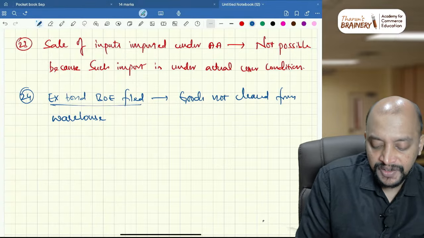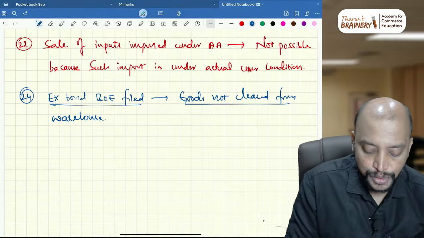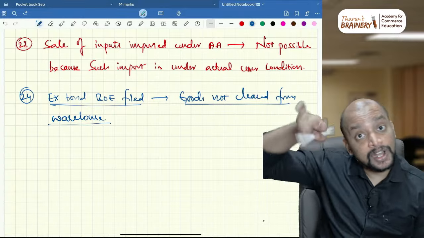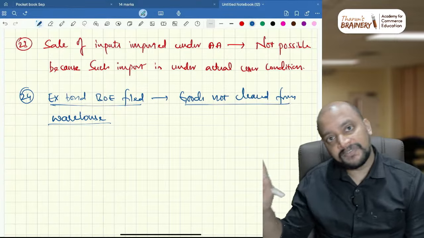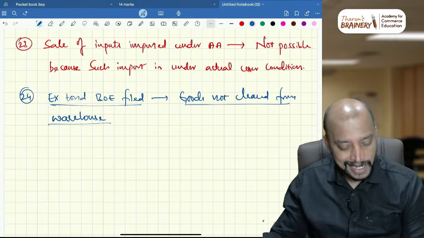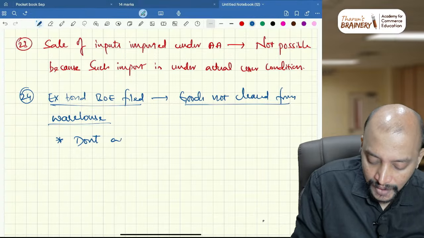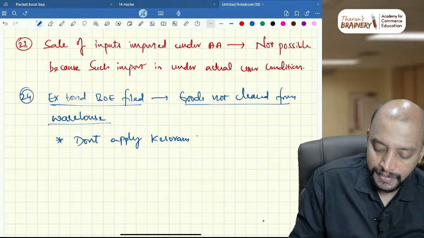So the ex-bond bill of entry is already filed. So don't apply the Kesoram Rayon case, and bring in the deemed removal. When the ex-bond bill of entry is filed, goods are not cleared from warehouse. Now in this case, point number 1: don't apply the Kesoram Rayon case, that you don't have to apply.